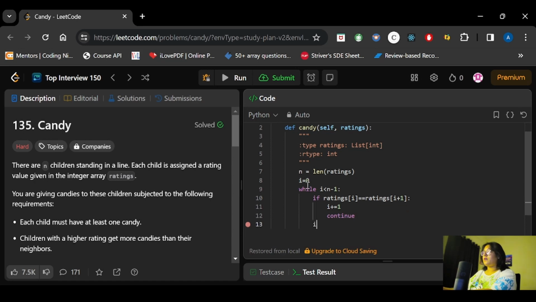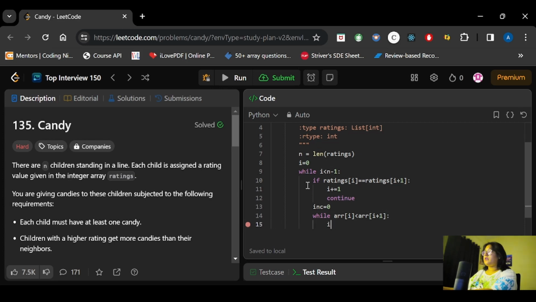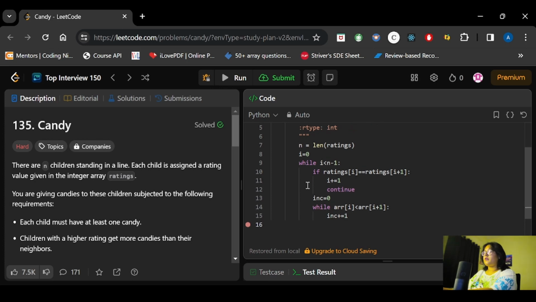And now I will initialize increment with 0, and we will check the incrementing, right? We will move from bottom to top. So if arr of i is less than arr of i plus 1, then we will increase the value of this by 1, and we will add it to a value, right? So value plus equals inc.